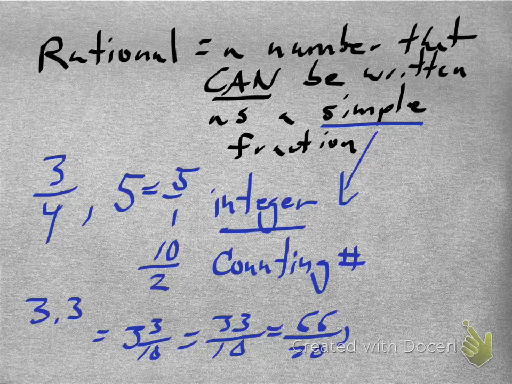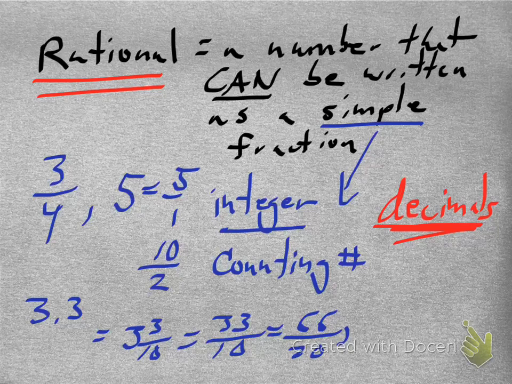Right. Now another way to look at a rational number is to look at how rational numbers are as decimals. Let's think about the kinds of decimals that can be changed into fractions. The ones that terminate, like 3.3 or 0.25, which is the same thing as 1/4. So any terminating decimal, and also any repeating decimal, there's a way to change those into fractions as well, and we're going to be talking about that as we move forward.